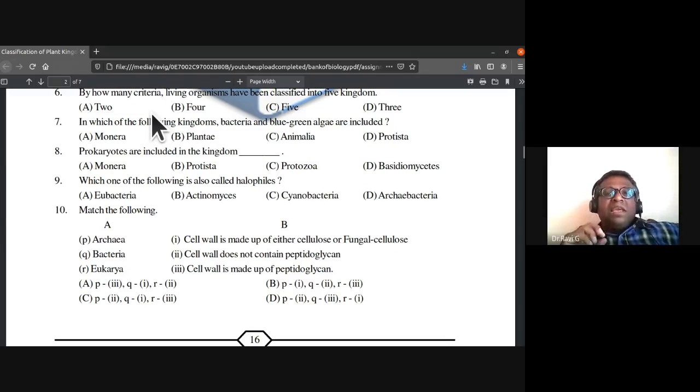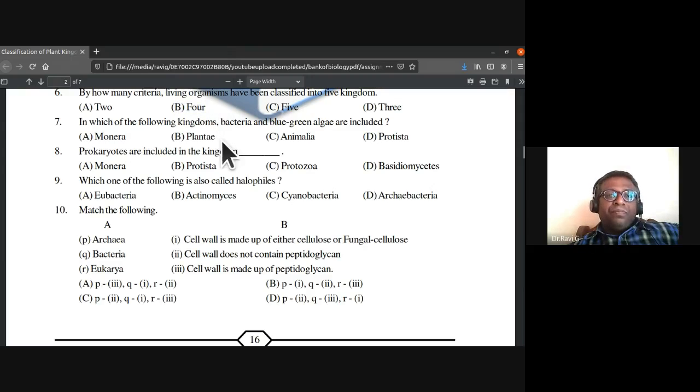See, by how many criteria have living organisms been classified into five kingdoms? Is it two criteria, four, five, or three? For five kingdom classification, what is the total number of criteria they are asking about? So what is the answer for it? So the sixth one, the answer is B. Majorly four criteria have been utilized for classification of the five kingdoms. Sixth one is B.